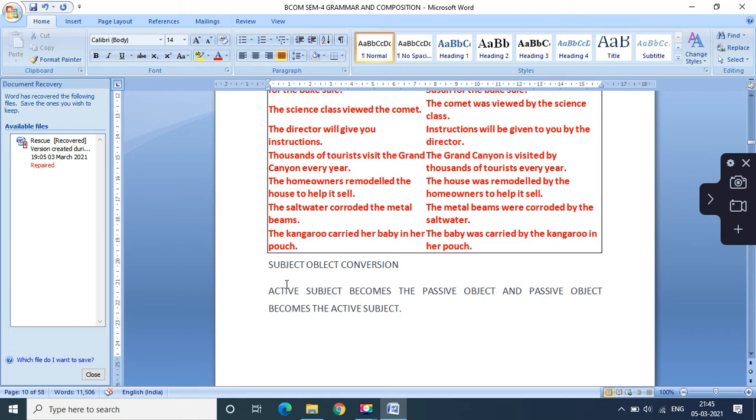This was the first basic rule that you are supposed to remember. Active subject becomes the passive object and passive object becomes the active subject. For example, let us see this basic rule with the help of this example: the college organize a tour for the students.